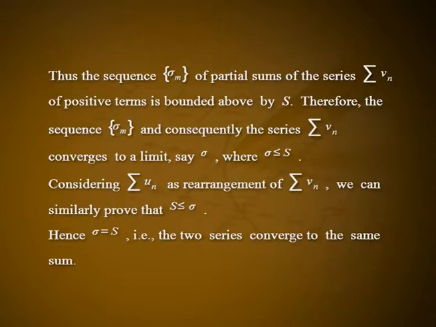Hence, sigma is equal to S. That is, the two series converge to the same sum.